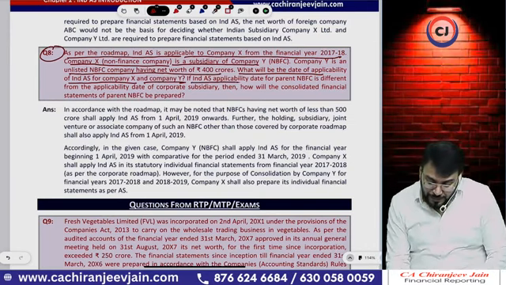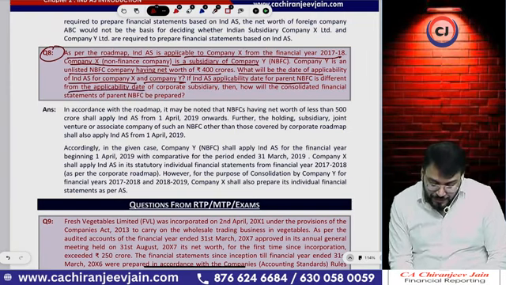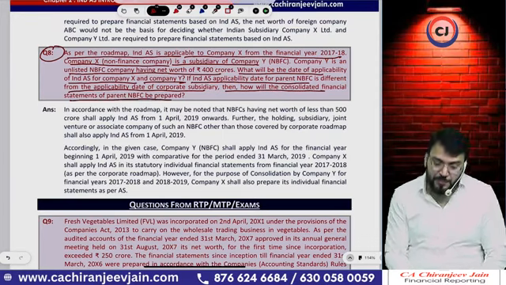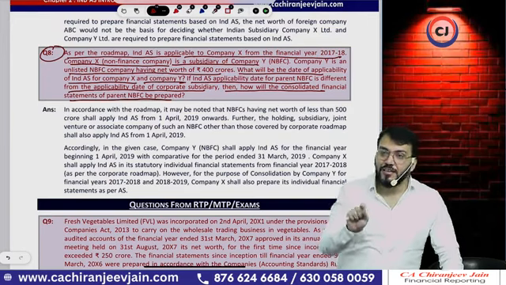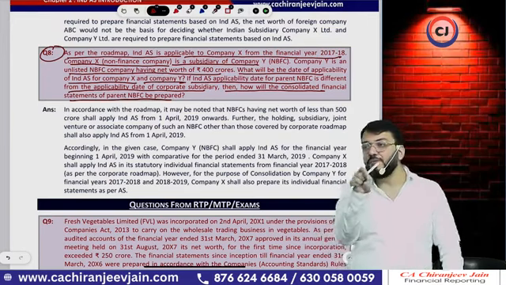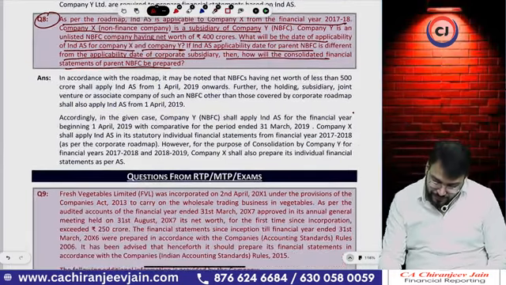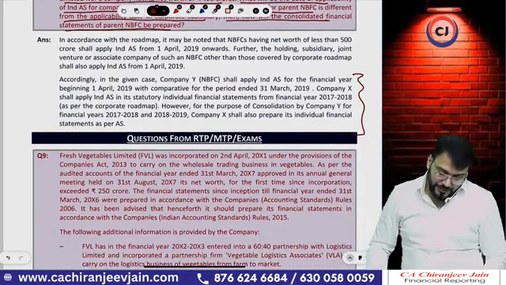If the Ind AS applicability date for the parent NBFC is different from the applicability date of the corporate subsidiary, then how will the consolidated financial statements of the parent NBFC be prepared? The parent NBFC will prepare as per accounting standards, and the subsidiary company will provide information based on accounting standards. That is what is given, you can read it. Correct?